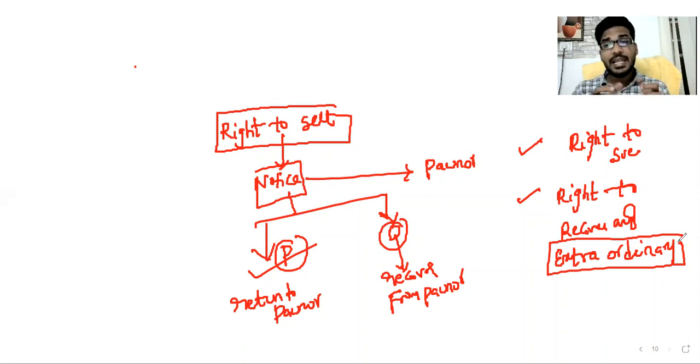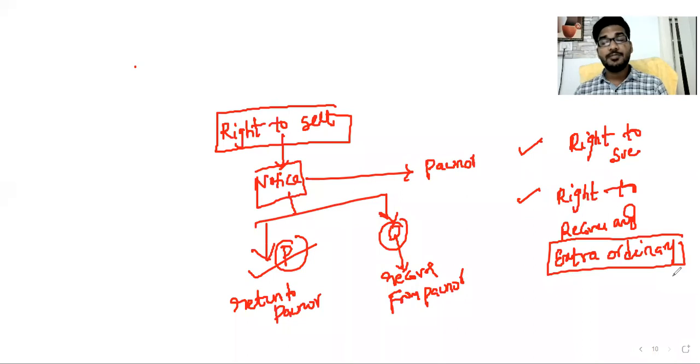Suppose Pani incurred extraordinary expenses, which benefit the owner. Why? Because the life and efficiency of the product increase, which benefits Pana. Then what is the duty of Pana? Pani has a right to recover extraordinary expenses. Any extraordinary expenses incurred, he has a right to recover. So these are the rights of Pani.